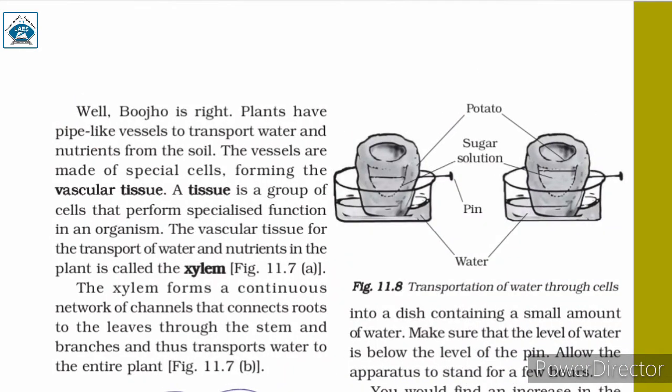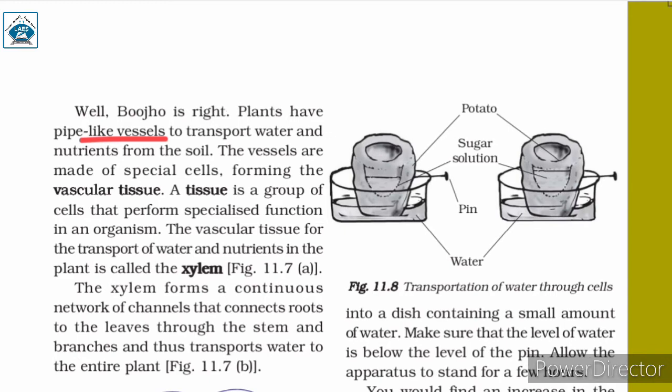Now there are pipe-like vessels in plants which transport water and nutrients that are absorbed by the roots from the soil. From the roots, the water and minerals are transported to other parts of the plant through special kinds of tissues called vascular tissues.